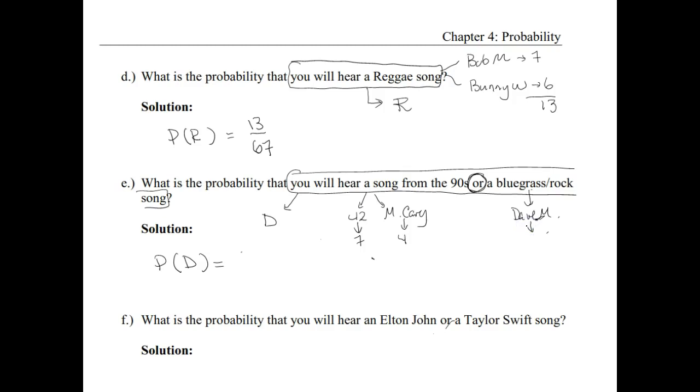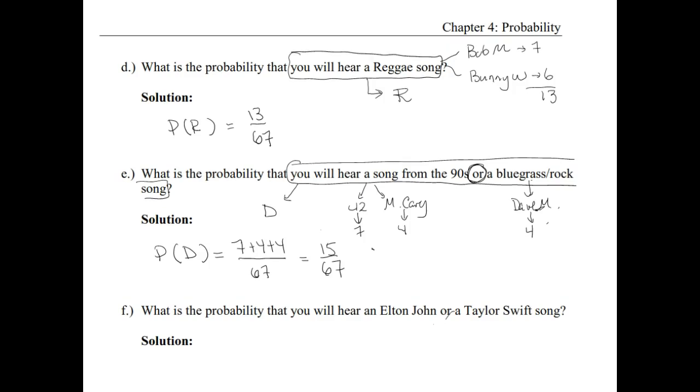And there were 4 Dave Matthews Band songs. So we're going to get 7 plus 4 plus 4, all out of 67. Okay, so that gives us 15 chances out of 67 for this event to occur.